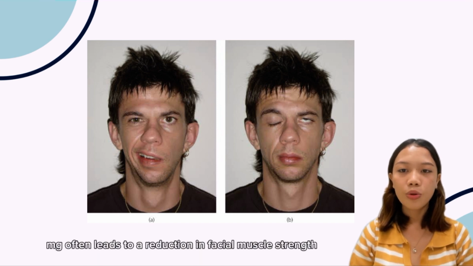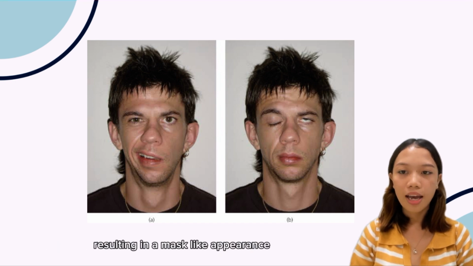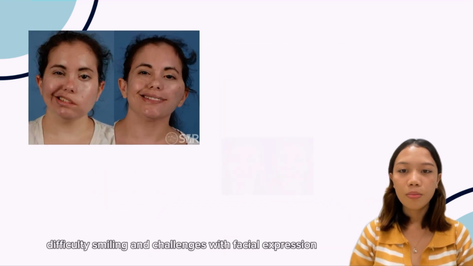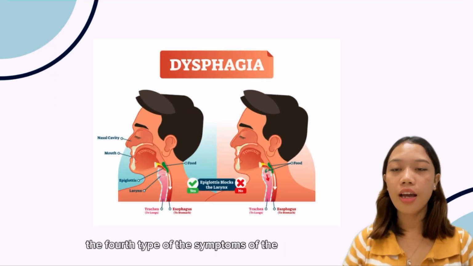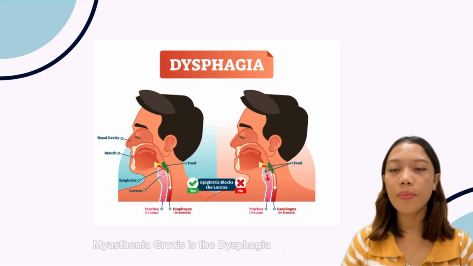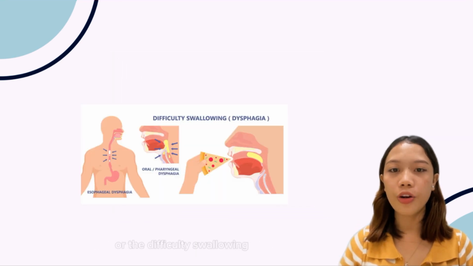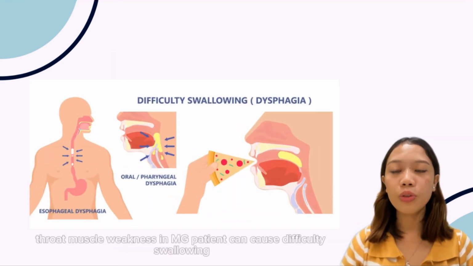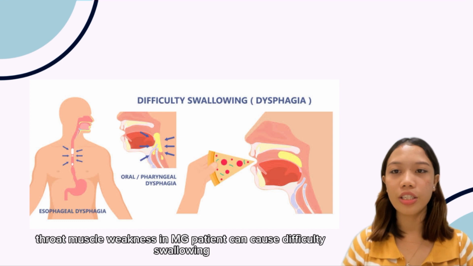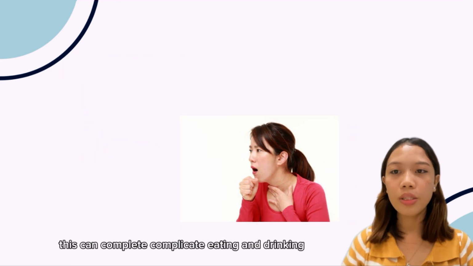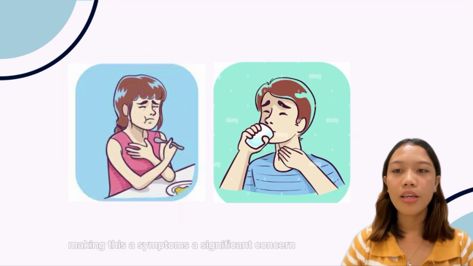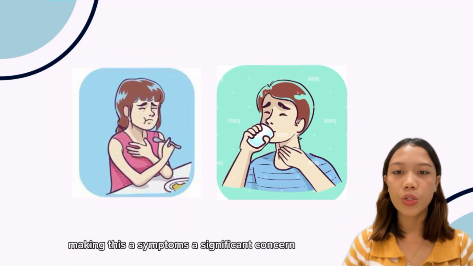MG often leads to a reduction in facial muscle strength, resulting in a mask-like appearance, difficulty smiling, and challenges with facial expression. The fourth symptom of myasthenia gravis is dysphagia, or difficulty swallowing. Throat muscle weakness in MG patients can cause difficulty swallowing, leading to choking or aspiration. This can complicate eating and drinking, making these symptoms a significant concern.